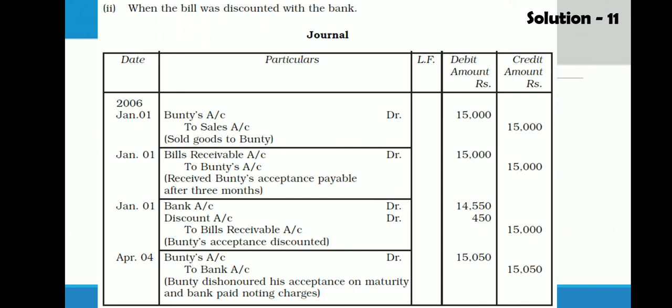Instead we have to write to bank with the amount of noting charges and the amount of bill, because now we are liable to pay 15,050 rupees to the bank and we have to recover 15,050 from Bunty. So Bunty is our debtor with 15,050 rupees and we are the creditor of the bank of 15,050. We have to pay 15,050 rupees to the bank.